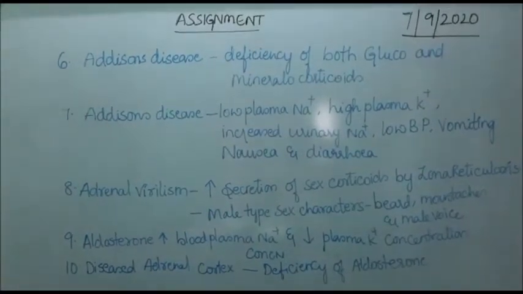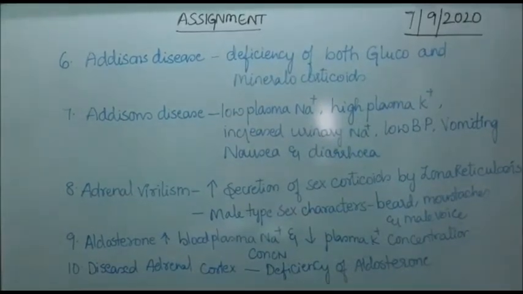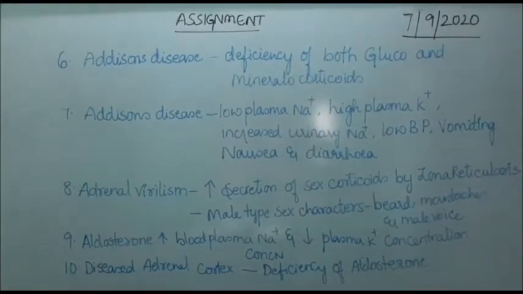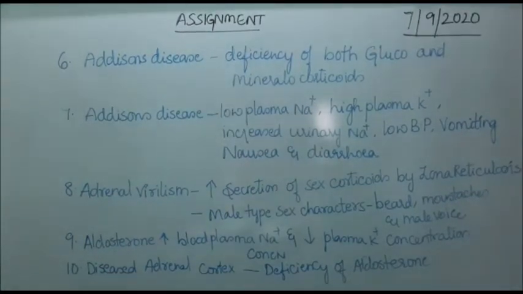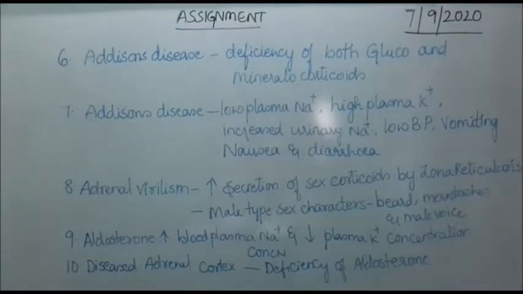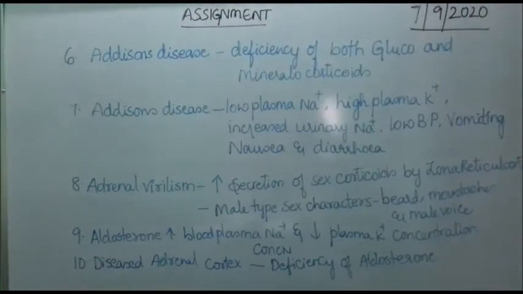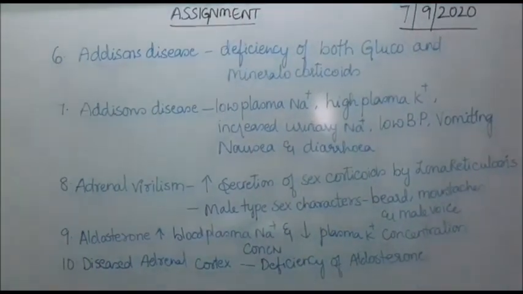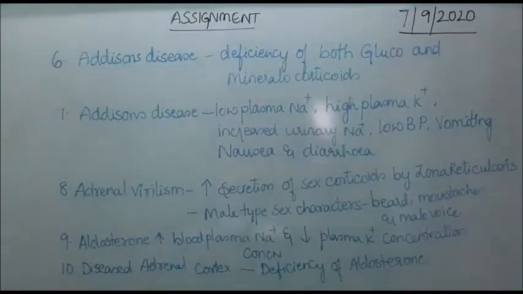In case of the eighth one, adrenal virilism is due to congenital adrenal hyperplasia. That means during birth only, if there is any defect with the sex corticoid region, there is increased secretion of sex corticoids by the zona reticularis. So this adrenal virilism results in masculinization in a female. So probably the male type sex characters are seen in females, leading to the development of beard, mustache, and male voice.